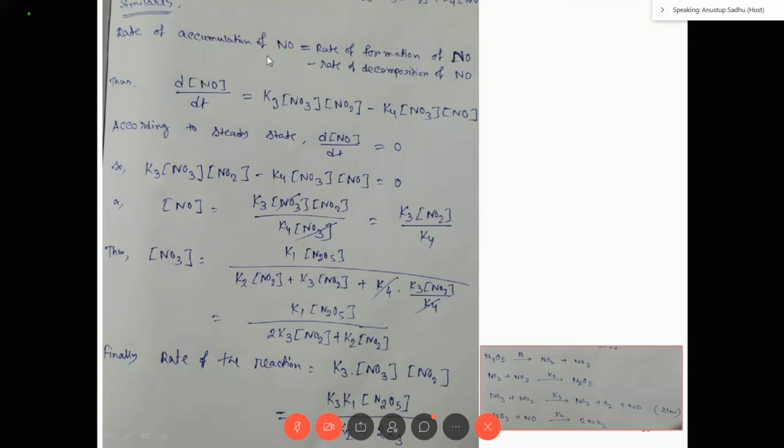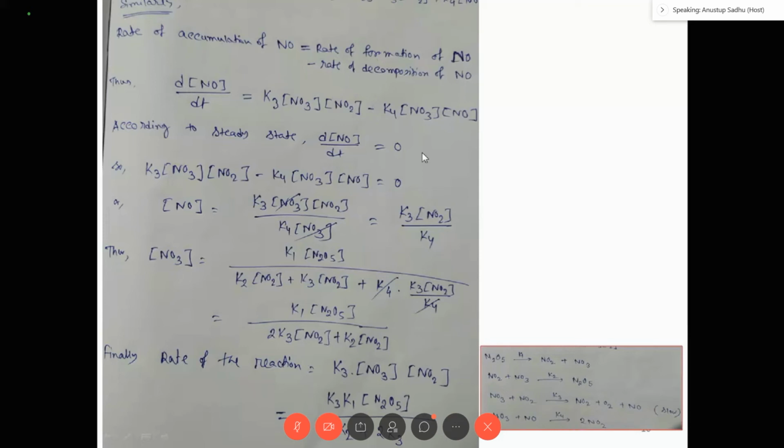Rate of the accumulation of NO is equal to rate of the formation of NO minus rate of the decomposition of NO. So dNO/dt is equal to, now you have to see what is the rate of the formation of NO. You have to see which steps NO is involved in. In the first step there is no NO, in the second step there is no NO, in the third step there is NO, and in the fourth step there is NO. So you have to see the first, third and fourth steps. In the third step NO is forming, in the fourth step NO is decomposing, right?